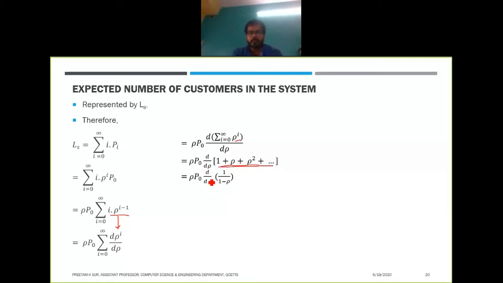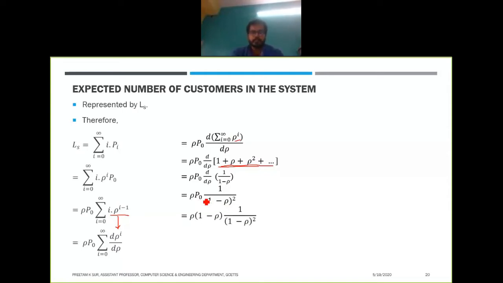So we have to find the d/d rho of this term. If we take the derivative of this with respect to rho, what we will get is 1 by (1 minus rho) squared.